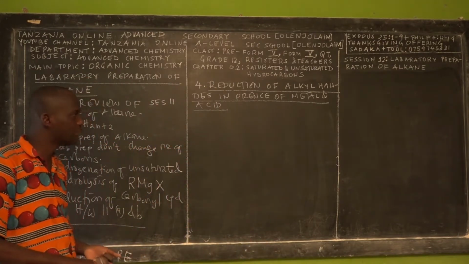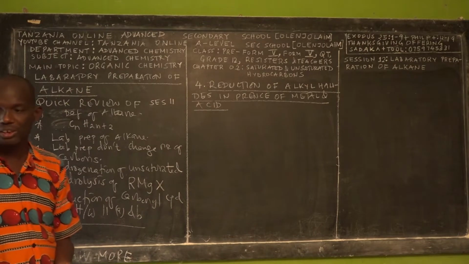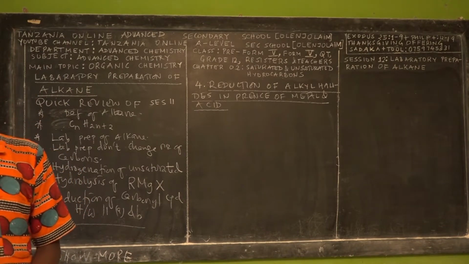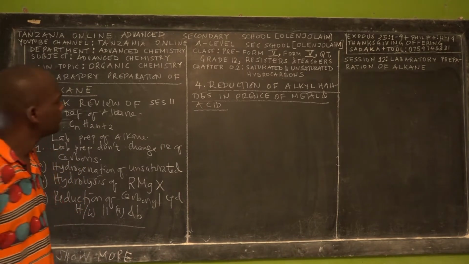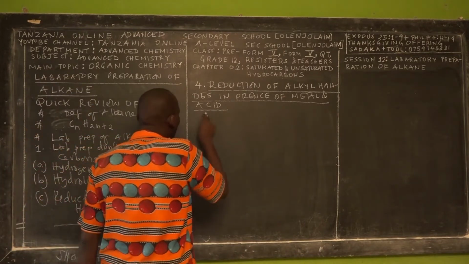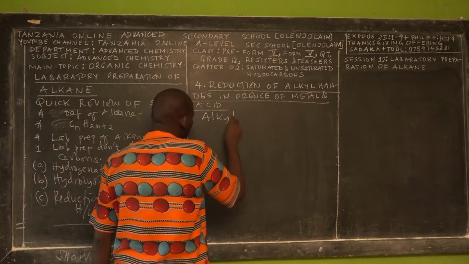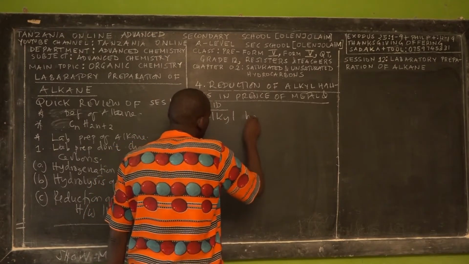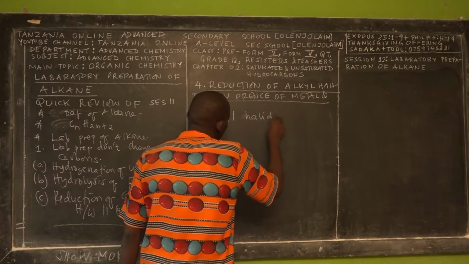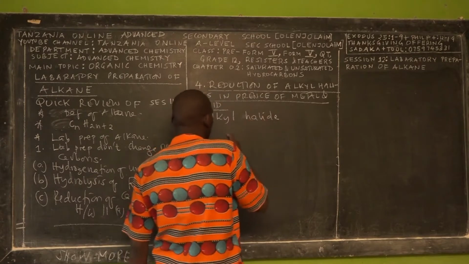You have to understand the difference between them. So alkyl halide means that a halogen is attached to the organic compound.